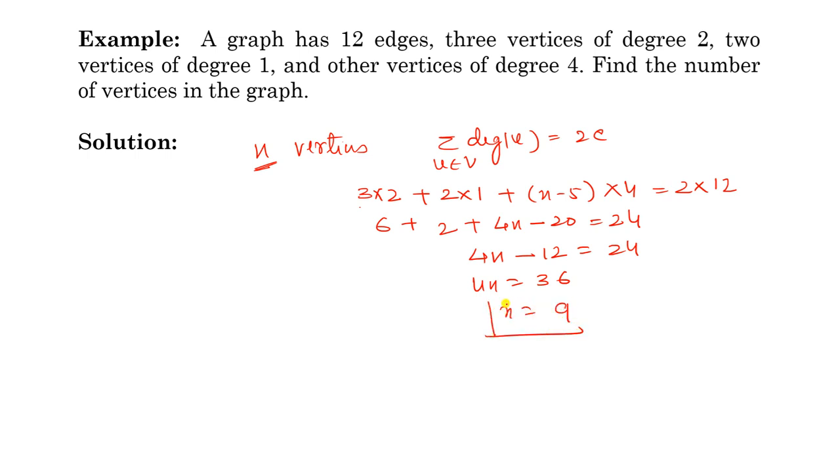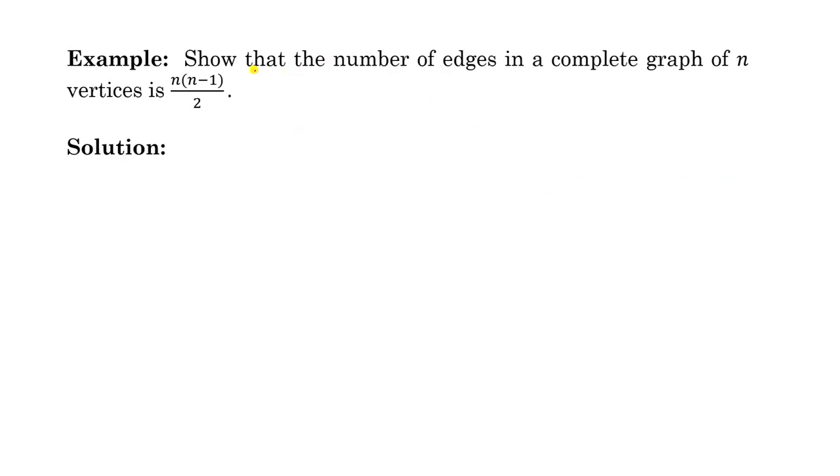So the number of vertices is equal to 9. Total number of vertices is equal to 9. So in this way you can solve this type of example using this theorem. Now another example: show that the number of edges in a complete graph of n vertices is n into n minus 1 by 2. Here we will use the previous theorem.